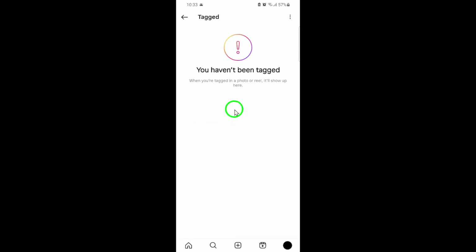At the top of the Tags page, you'll notice three dots. Tap on them to access more settings. Here, you'll see an option called Manage Setting. Tap on it to continue.